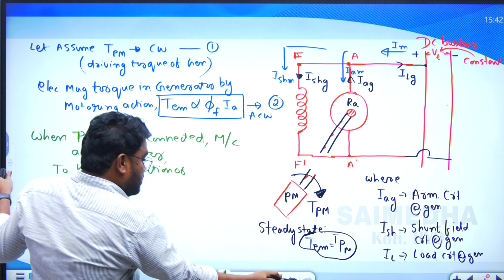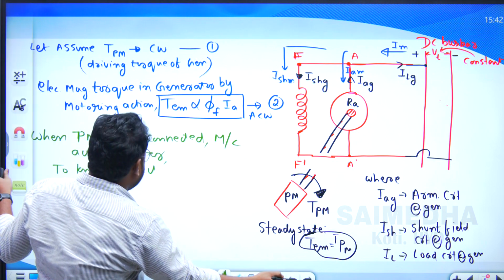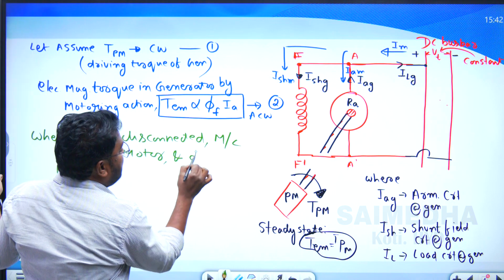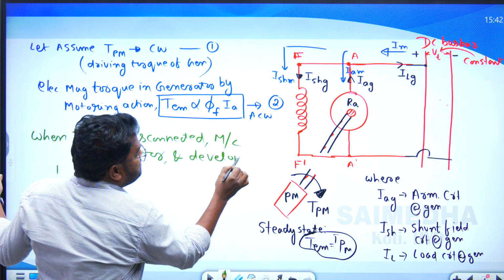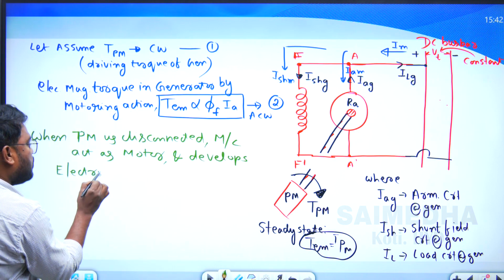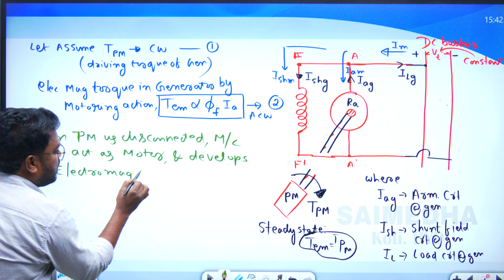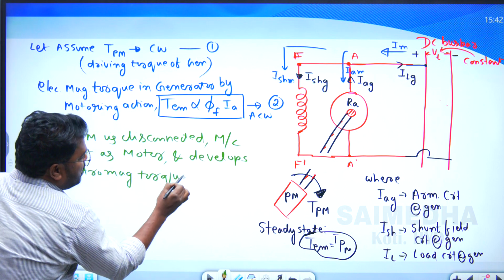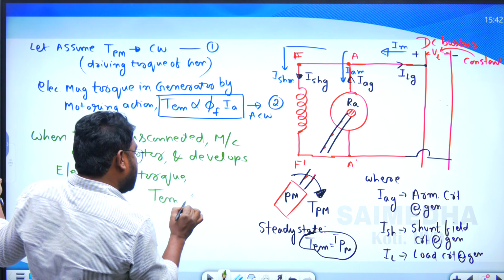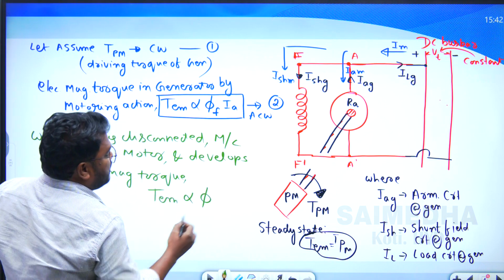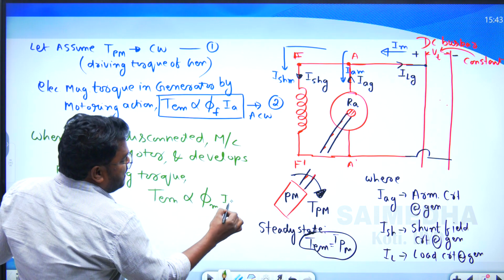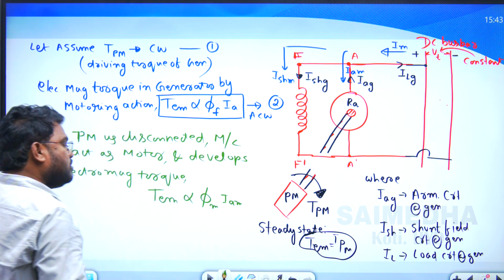the machine acts as a motor and develops electromagnetic torque in the motor. So how do we find out this electromagnetic torque? TEM is directly proportional to the flux in case of the motor and the armature current in case of the motor.